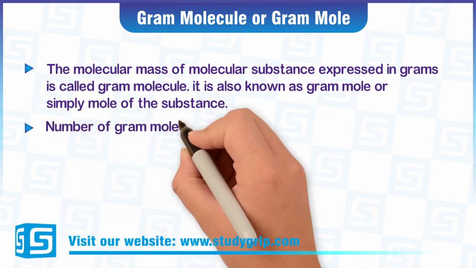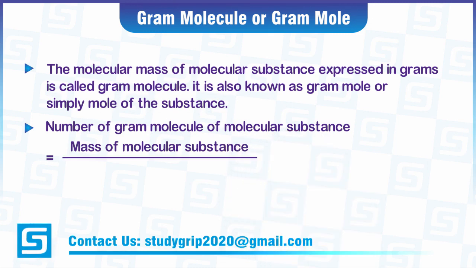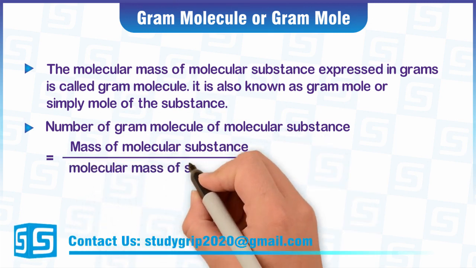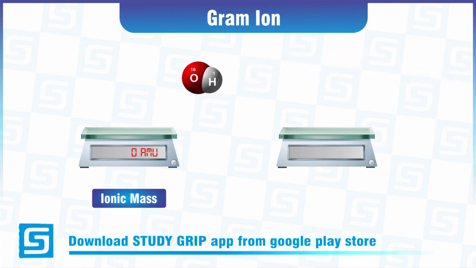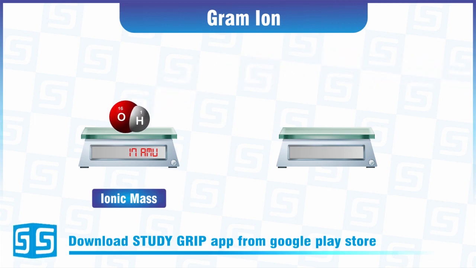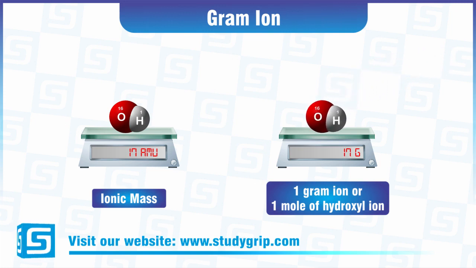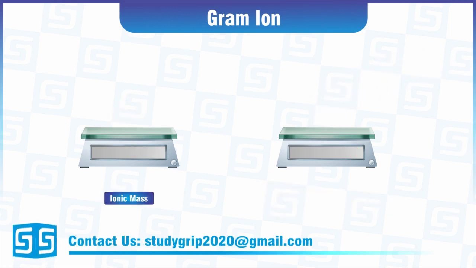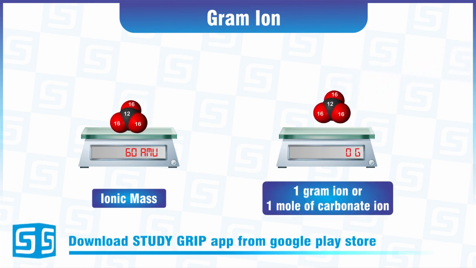Number of gram molecules of a molecular substance is equal to mass of molecular substance divided by molecular mass of substance. Gram ion. Ionic mass of hydroxyl ion is 17 amu, when expressed in gram, called 1 gram ion or 1 mole of hydroxyl ion. Ionic mass of carbonate ion is 60 amu, when expressed in gram, called 1 gram ion or 1 mole of carbonate ion.